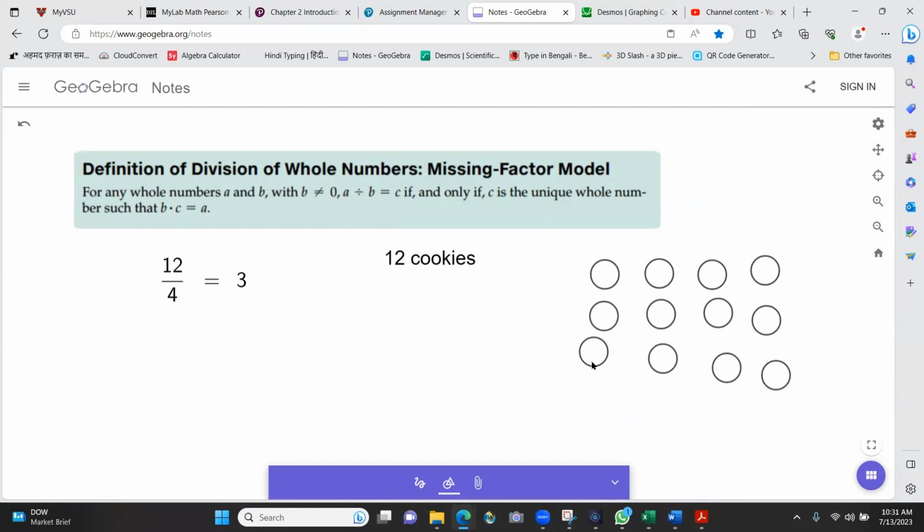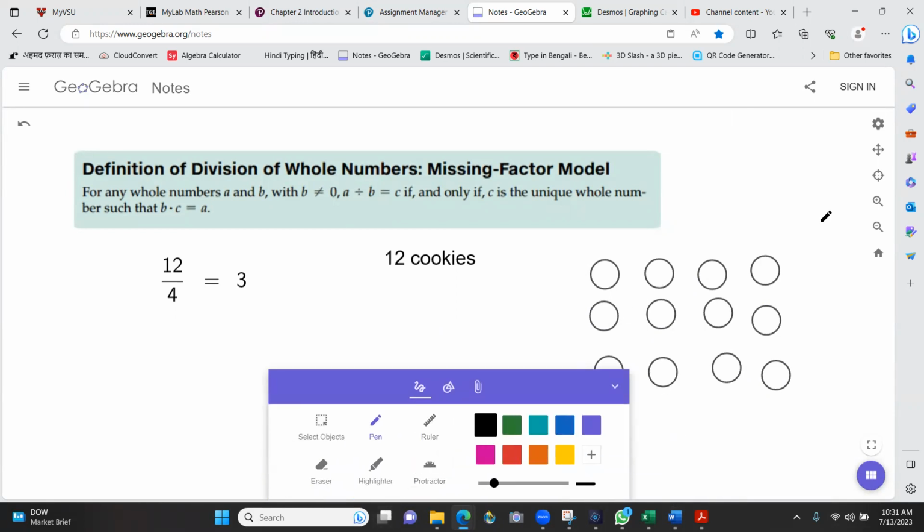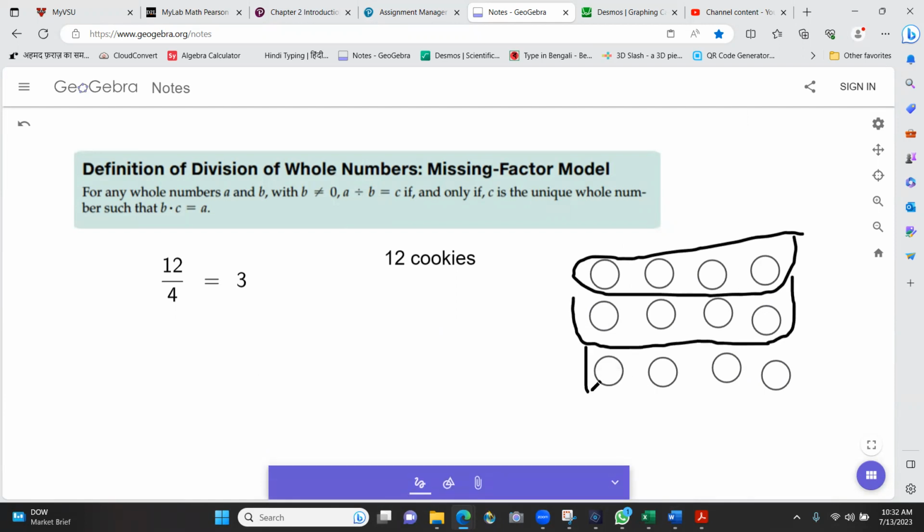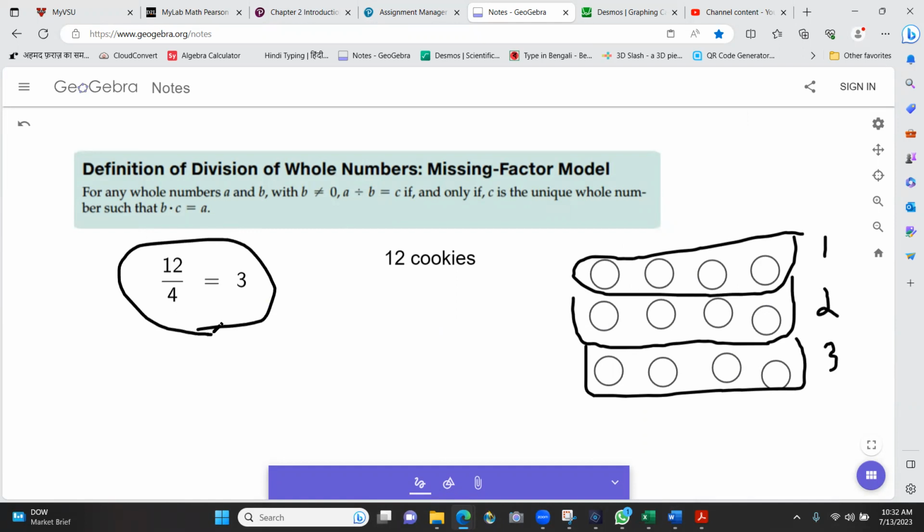So I have 12 cookies. I want to give each child 4 cookies. How many children can be served? Well, the first child gets these. Then comes the second child. She gets these. Then this goes to the third child. 1, 2, 3. And this is another way of looking at this.